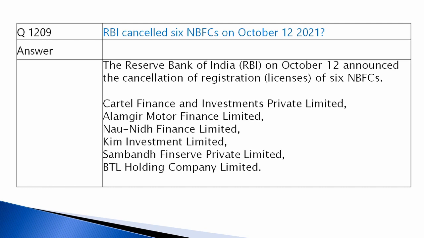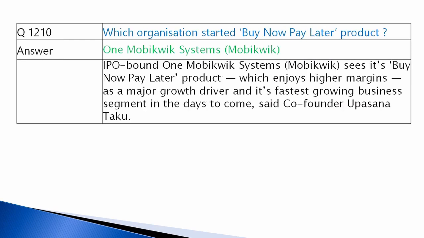RBI cancelled licenses of 6 NBFCs on October 12, 2021. Non-banking financial companies. So they have cancelled licenses for the below companies. Which organization started Buy Now Pay Later product? Started by One Mobikwik Systems. So you buy today and pay later. This was issued by MobiKwik.